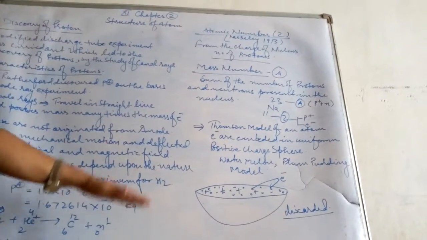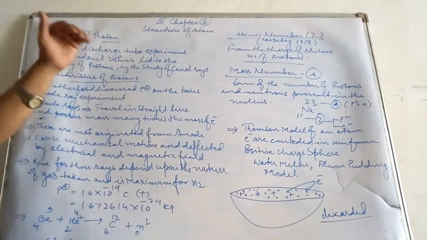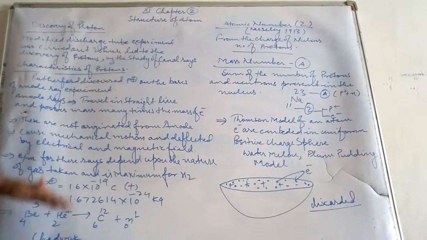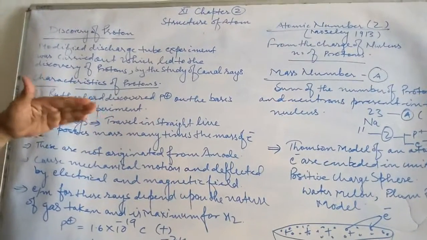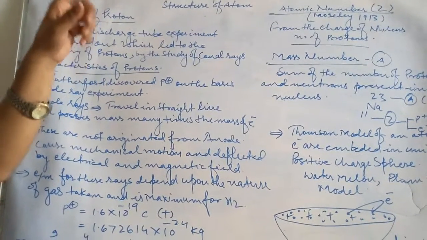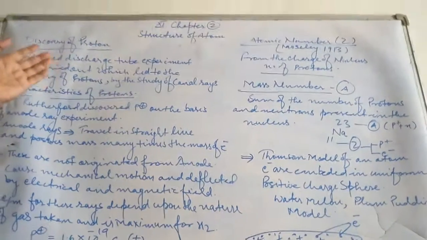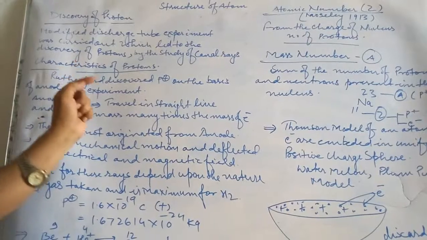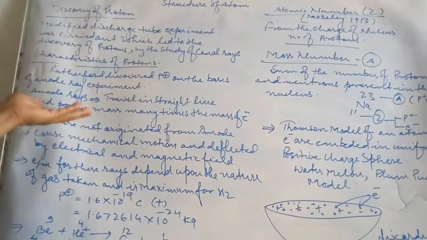So children, after this we will discuss the next topics in the next lecture. You have already studied the discovery of the electron, the discovery of the proton, the discovery of the neutron, and the properties of cathode rays and anode rays. Why are anode rays called canal rays? Because anode rays make holes on the plate of the cathode. That is why these are considered to be canal rays. And the mass of the particles present in anode rays is quite heavier than that of the particles present in cathode rays.